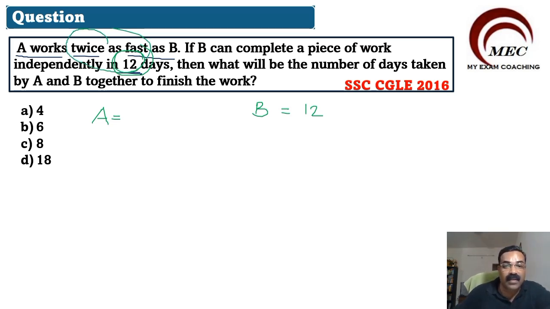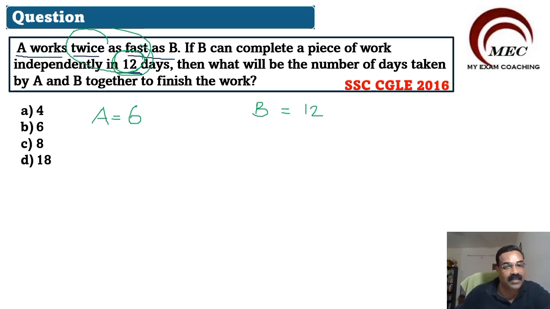A will work 2 times as fast as B. So B takes 12 days means A will take just 6 days. Half of that. Why? Because A is 2 times as fast as B. A is faster in doing work. How many times faster? 2 times faster. Twice as fast. So when B takes 12 days, A can finish the work in half of that.